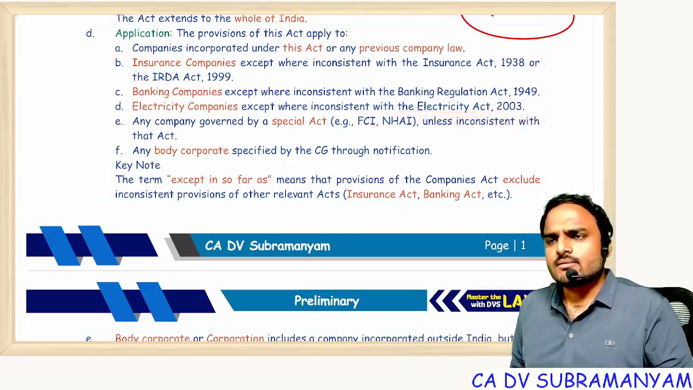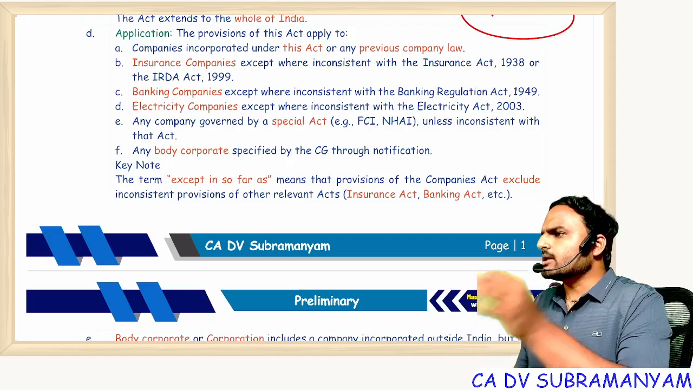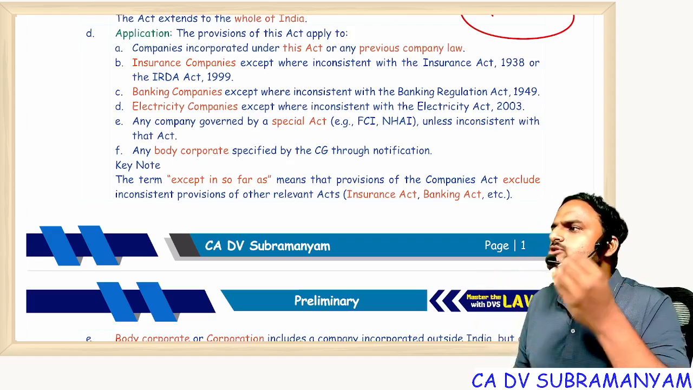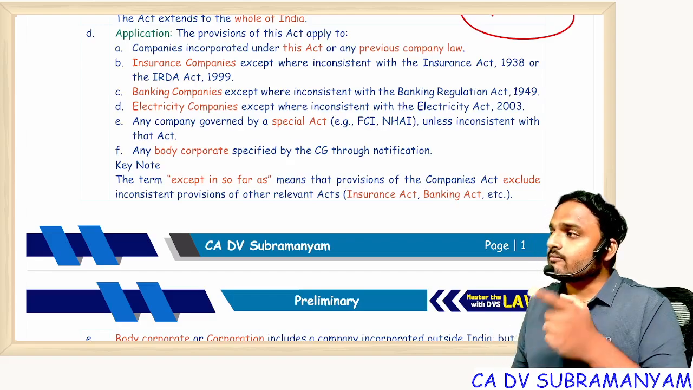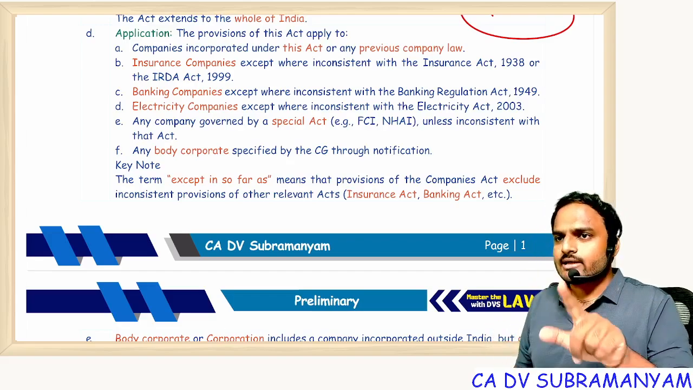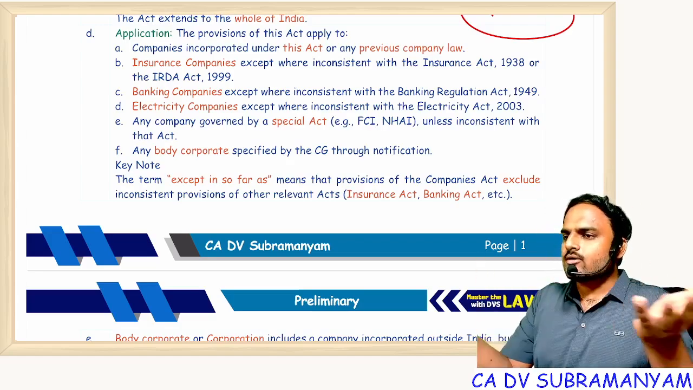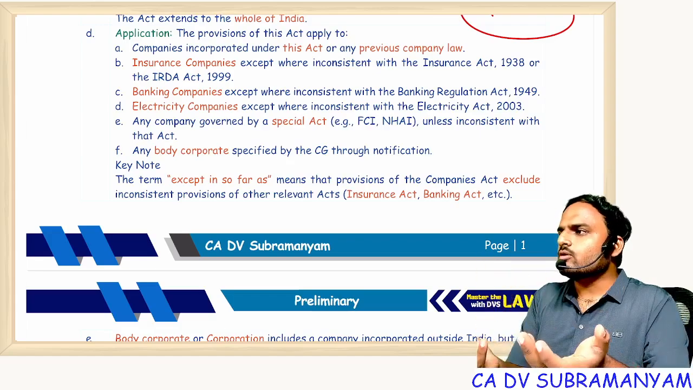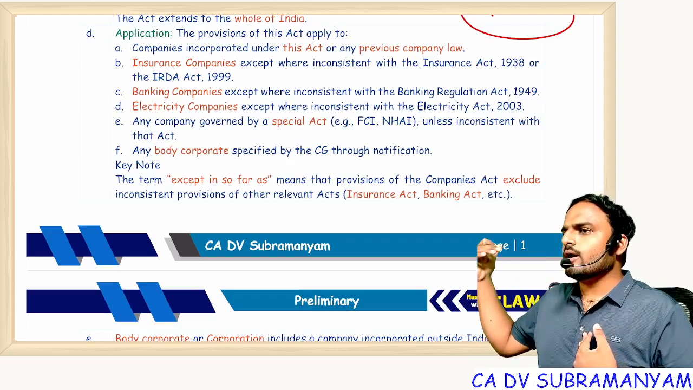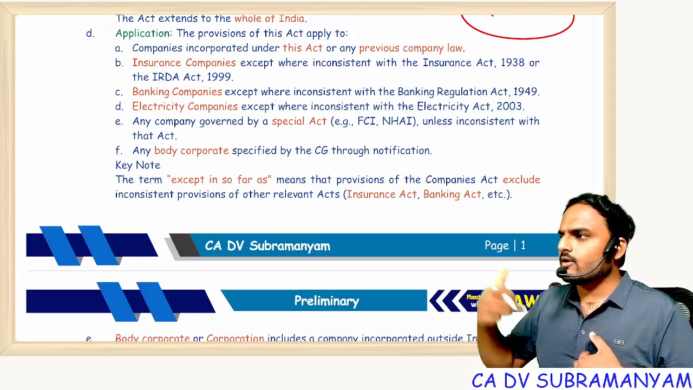For example, being a company, Schedule 3 is applicable. What is the applicable format for financial statements? Schedule 3. But for banking companies, a different format. Electricity companies, a different format. Insurance, a different format. Now there is a conflict. In that case, which one should I follow? Being an insurance company, I will follow IRDA. Being a banking company, I will follow banking norms.